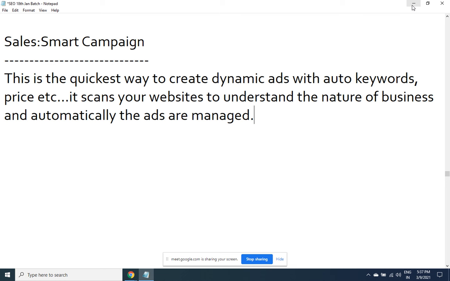So step by step only you need to proceed. As I told you yesterday, 1 month of SEM will only go into research. Every business is different. What suits your business, that you need to find out with this 1 month of research by creating varieties of that, changing the headlines, changing the description, see how many people are calling, how many people are responding, what are their expectations, see how many you are able to convert. Then you'll get to know what is your profit margin through SEM.